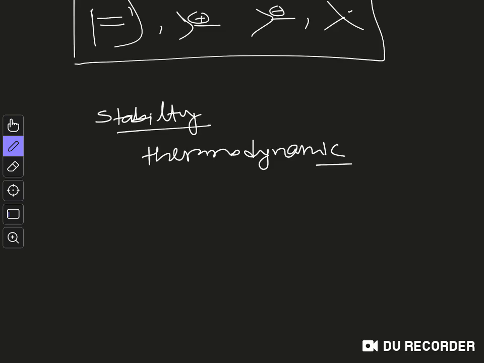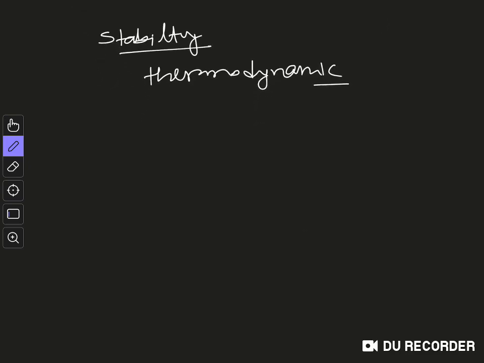So reactivity doesn't always correlate with thermodynamic stability. You can have a system which is thermodynamically very stable, but still very reactive, and thus kinetically unstable. So you should make that clear and know it carefully, right? Whatever I discuss here, the stability is thermodynamic stability.